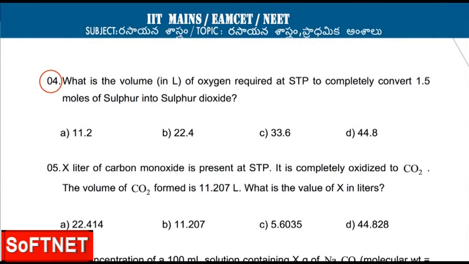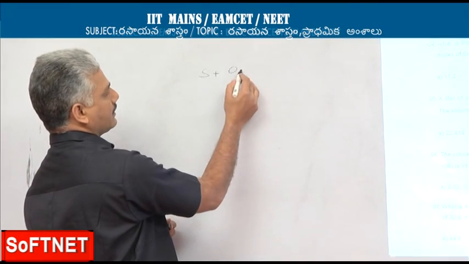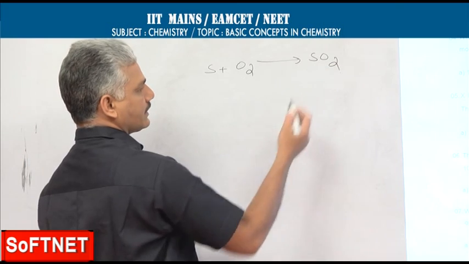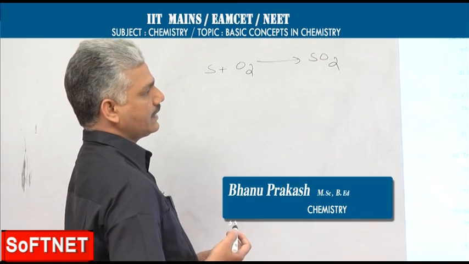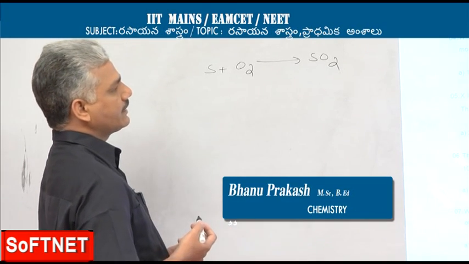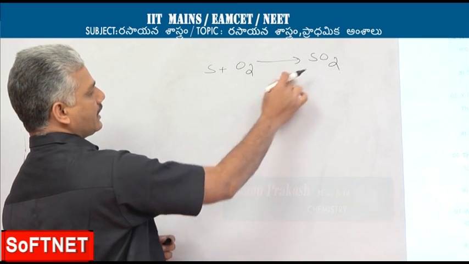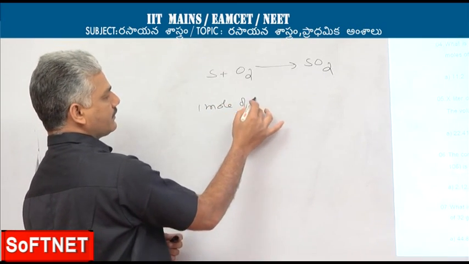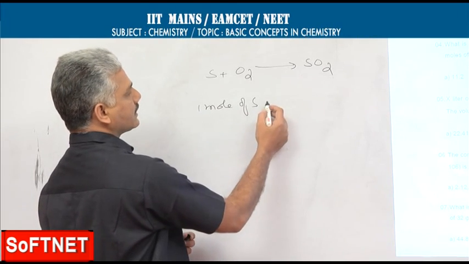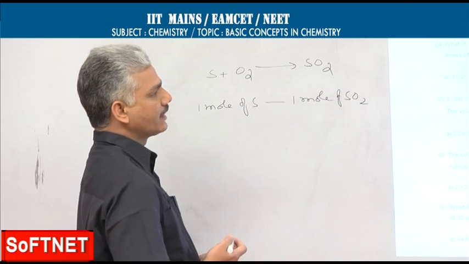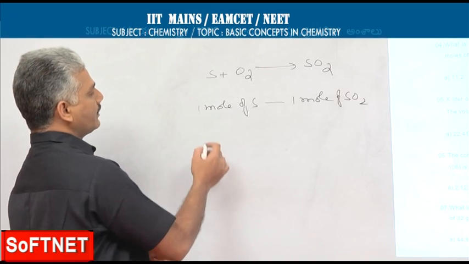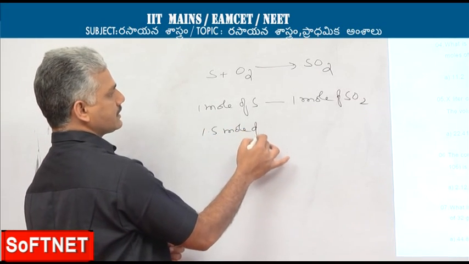What is the volume of oxygen required at STP to completely convert 1.5 moles of sulfur into sulfur dioxide? When sulfur is made to react with oxygen, you will get sulfur dioxide. So the molar relation required is between sulfur and sulfur dioxide. As per the balanced equation, 1 mole of sulfur can react with 1 mole of oxygen to give 1 mole of sulfur dioxide. Now in the given problem, 1.5 moles of sulfur is reacting.